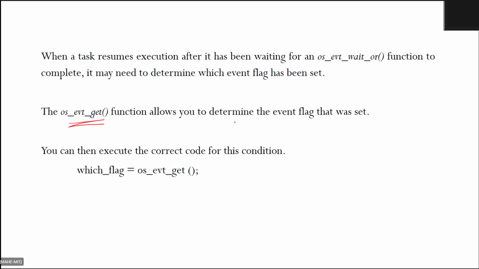This function allows you to determine the event flag that was set, so you can get a value. Whenever a task resumes execution after it has been waiting for os_event_wait, it may need to determine which event flag has been set, for which you can make use of this particular event get function.